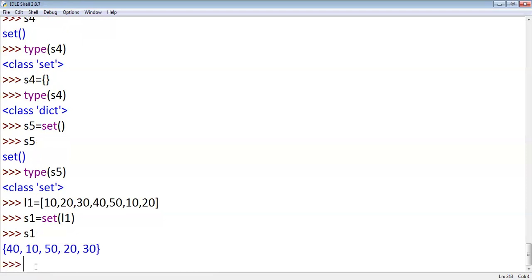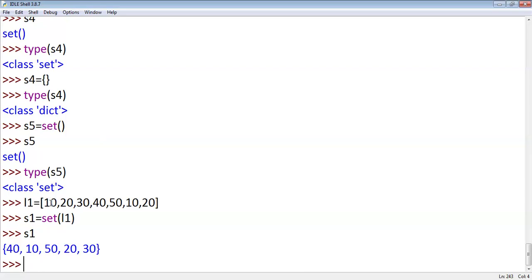Is there any difference between L1 and S1? Yes, sir. Duplicates are there. Yes, good. Suppose you want to eliminate duplicates, what you have to do? You have to convert into a set, that's it.